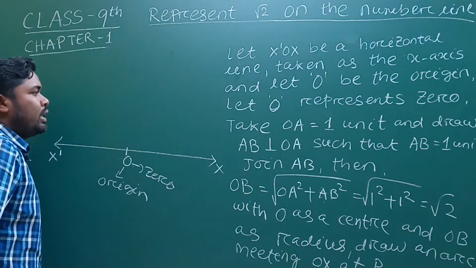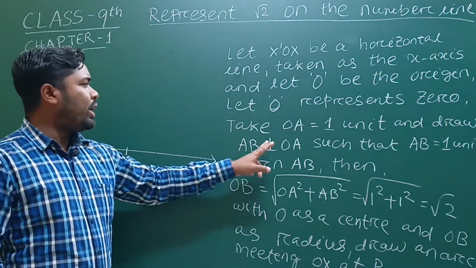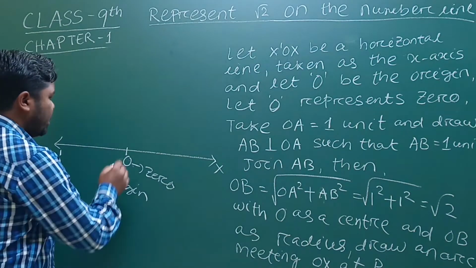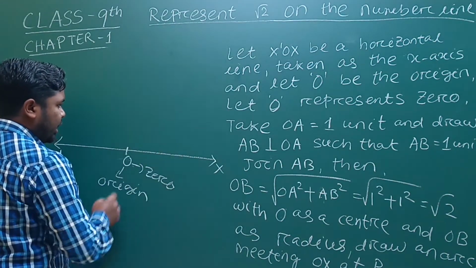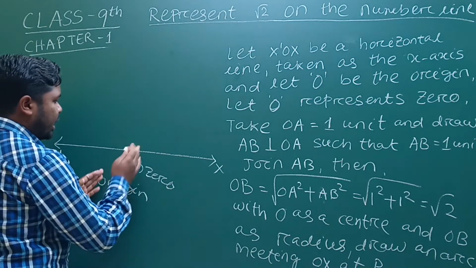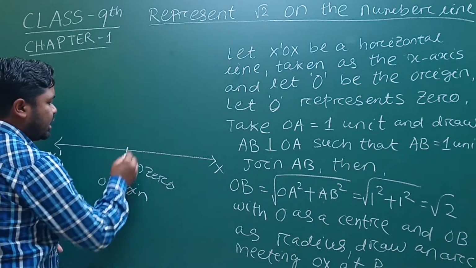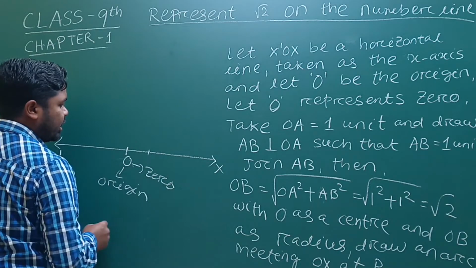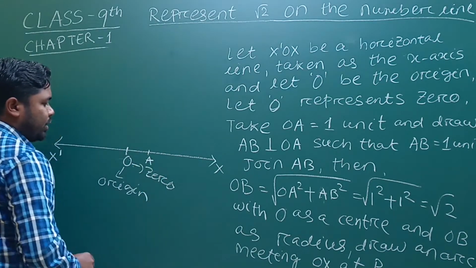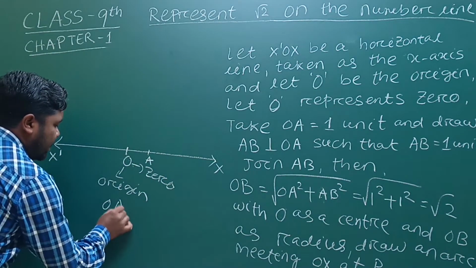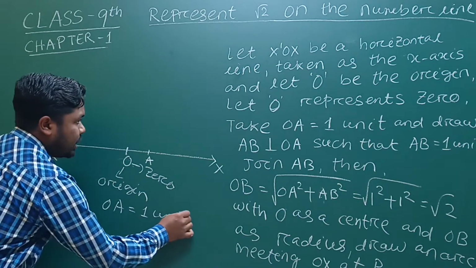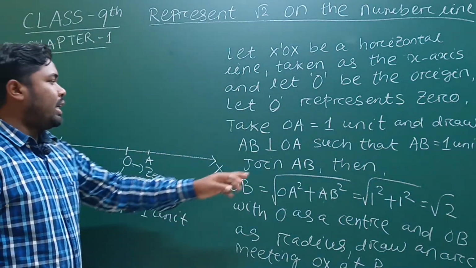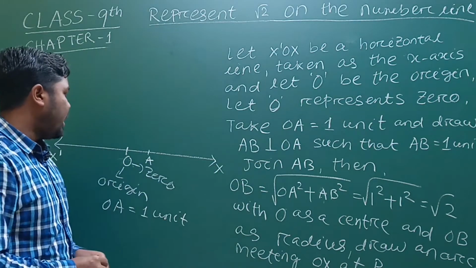Then take OA equal to 1 unit. So here this is origin O or 0. Here we take 1 unit on the right-hand side of the x-axis. So here OA is 1 unit. Then draw AB perpendicular to OA.